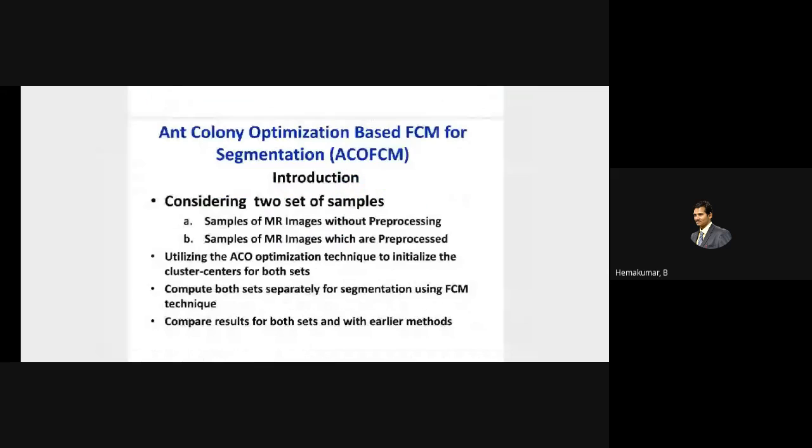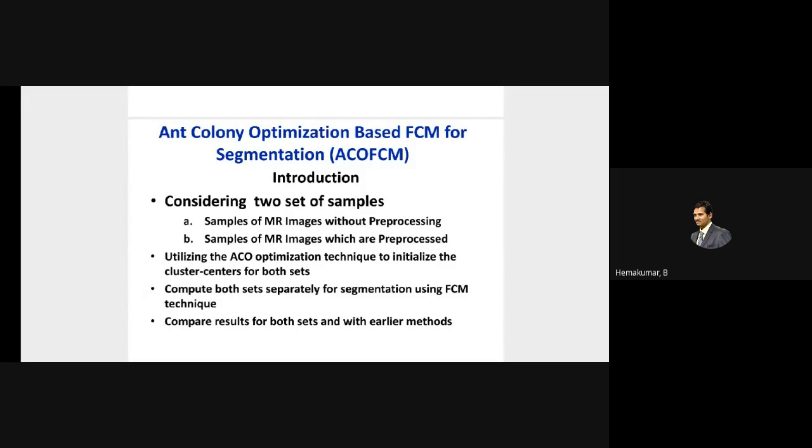Next, I employed the ant colony optimization technique, ACO-FCM. Ant colony is a swarm optimization technique. It's a heuristic method, like solving the traveling salesman problem, where you use probability in your mathematics to find the shortest route. How could it be employed in image processing? To find the actual cluster centers, and to avoid unnecessary cluster centers.